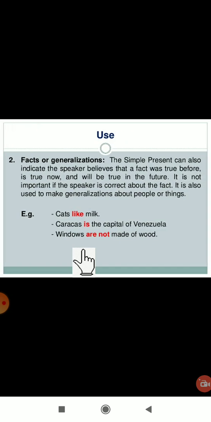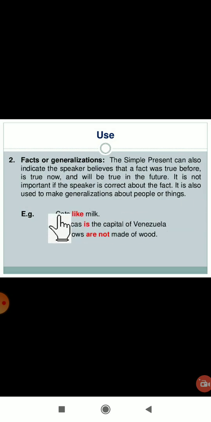Now once more you just see here, we can also use it for showing the speaker's belief that a fact was true before, is true now and will be true in future. So a fact, which is a general fact, for that also we are using simple present tense. It is not important if the speaker is correct about the fact. It is also used to make generalizations about people or things.